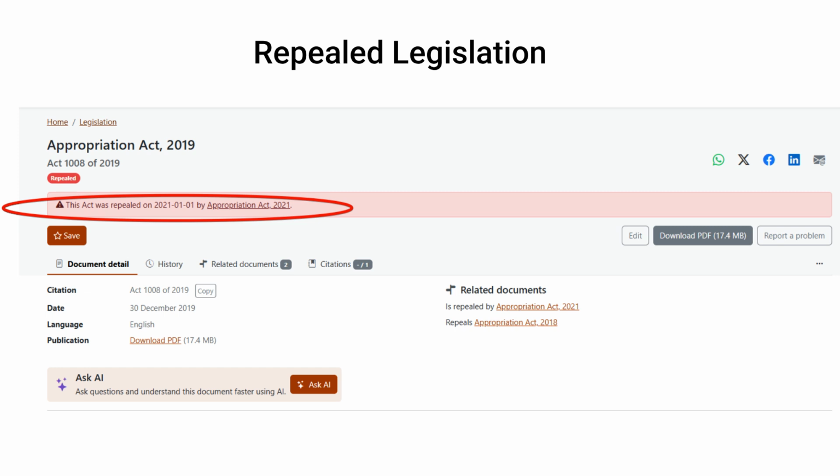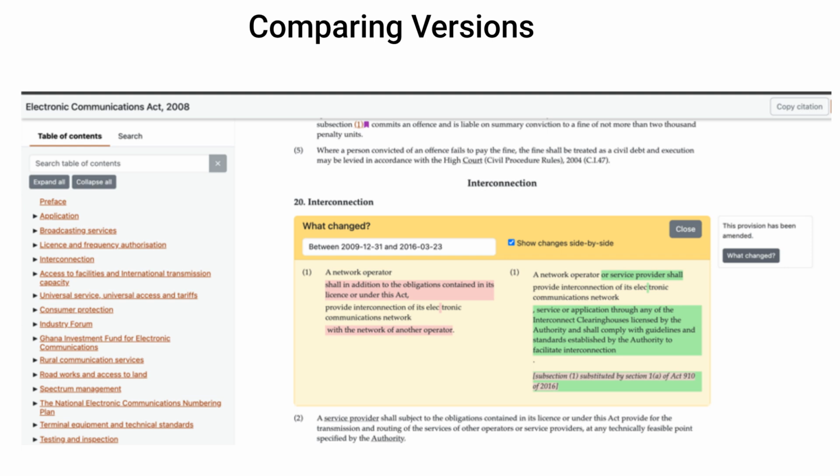When a law is no longer in force, GhaLII clearly displays a notice stating, "You are viewing repealed legislation which is no longer in force." When a law has changed over time, the What Changed feature on GhaLII will help you view the differences between an earlier and the current version of a provision side by side.